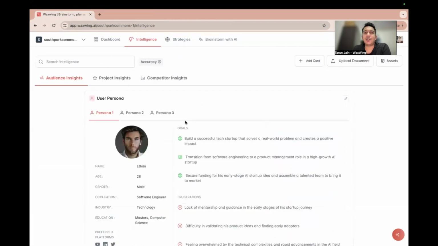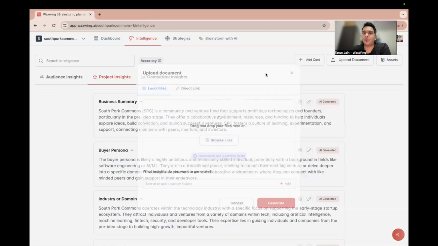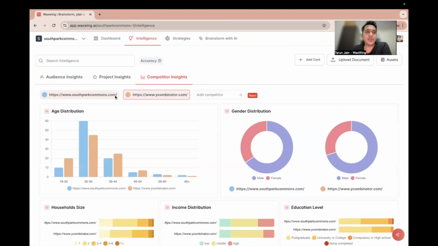So this is the initial context that our AI is using, but you can always, as a user, upload more documents or files to give more context to our AI. You can even connect us to your databases to gather more information. Some competitor insights, like, okay, our AI thinks Y Combinator is your competitor. You can add more competitors over here.